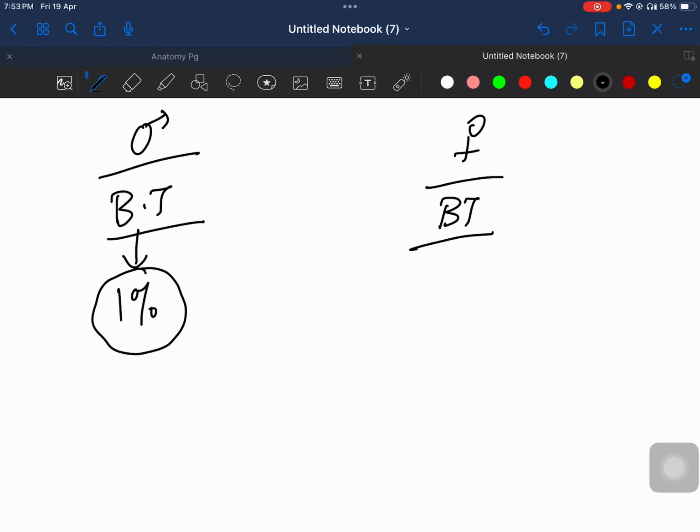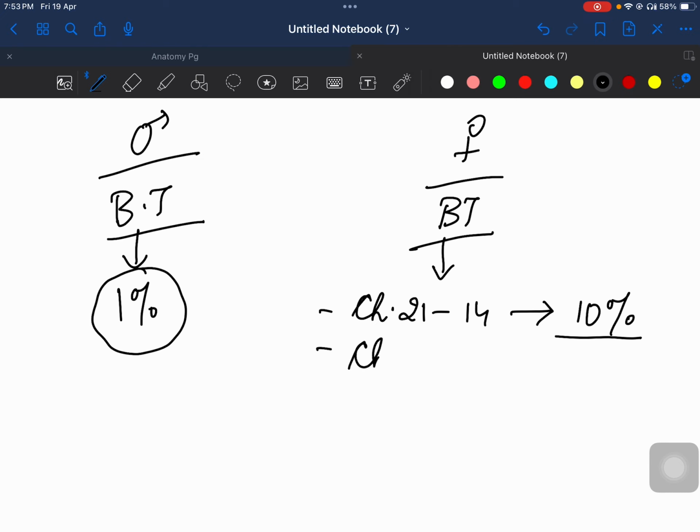Okay. But if mother had balanced translocation, now it depends balanced translocation between which chromosome. If it is between chromosome 21 and 14, then this time this baby has 10% chance of unbalanced translocation again and 10% chance of Down syndrome.